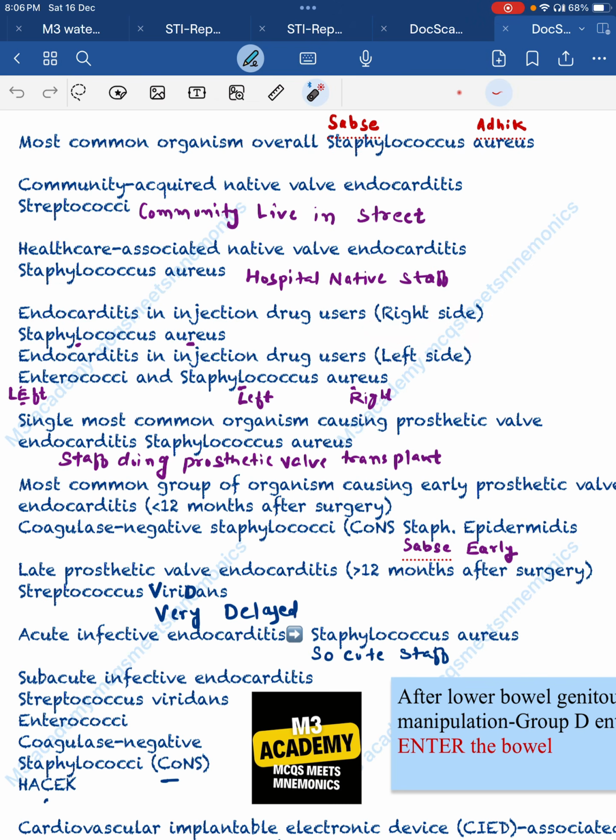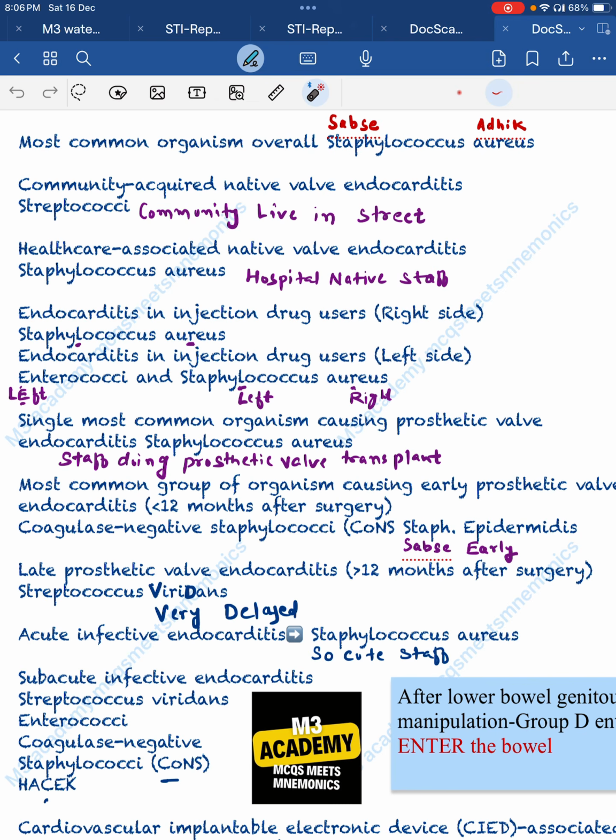Right side contains R, so Staphylococcus aureus has R, and in the left side, as we write left E, so E for enterococci. Now Staphylococcus has L and R, so it is associated with both sides, left and right side. Next is the single most common organism causing prosthetic valve endocarditis.